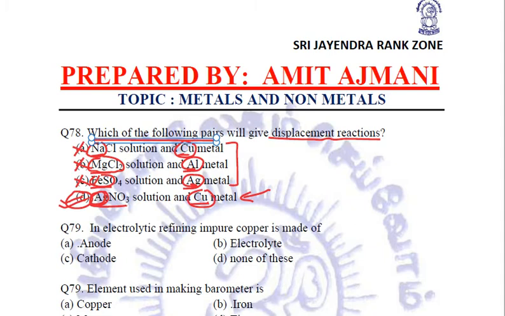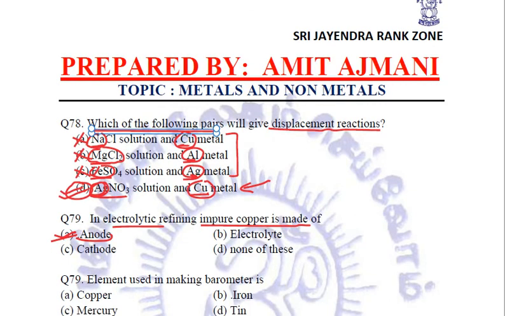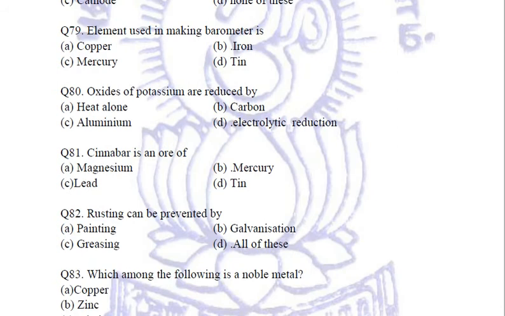Looking at the next question. In electrolytic refining, impure copper is made of. Now in the electrolytic refining, impure copper is taken at the positive terminal, and the positive terminal is anode. So A, anode is the right answer. Next question. Element used in making barometer. Barometer is made up of iron. It's not copper or mercury or tin. It's iron which is used for making barometers.